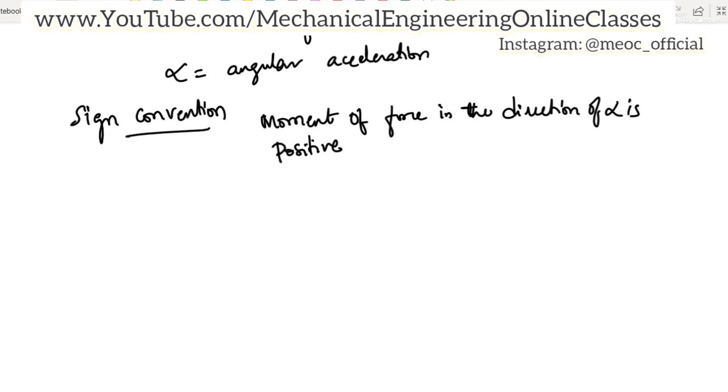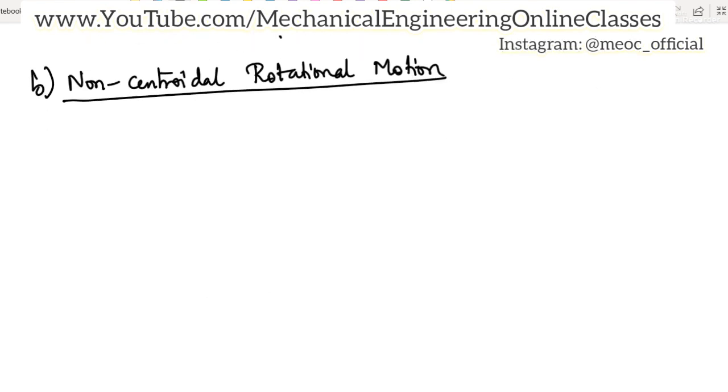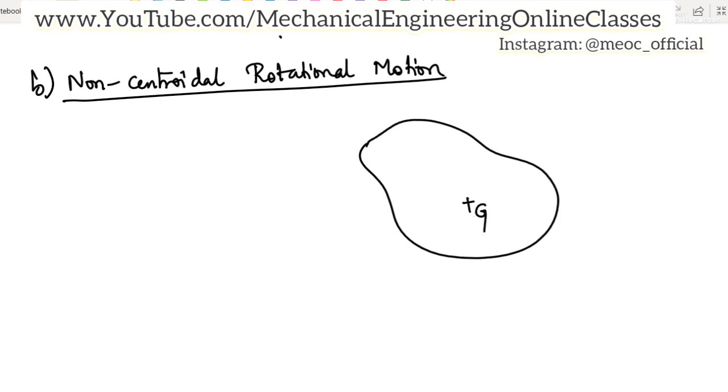Now let us see the second case, that is non-centroidal rotational motion. Means the axis of rotation is not passing through the center of gravity anymore. Suppose the object is somewhat like this, then G is somewhere here, and the axis of rotation is somewhere here, say this is O, such that our X, Y and Z are from this.